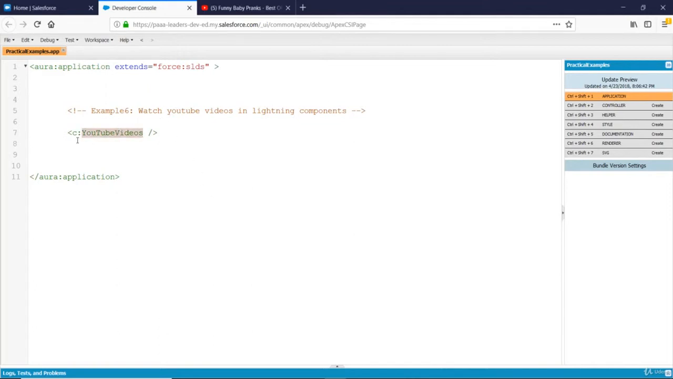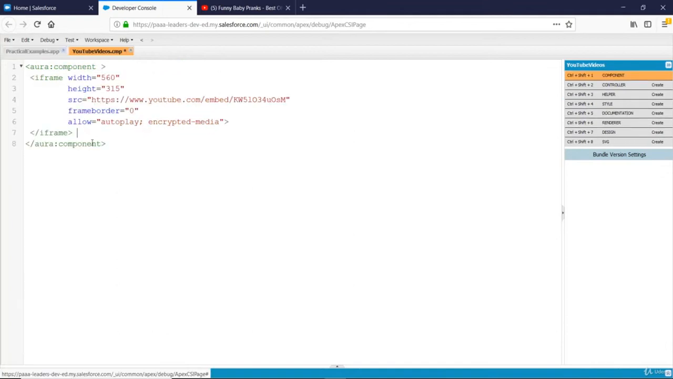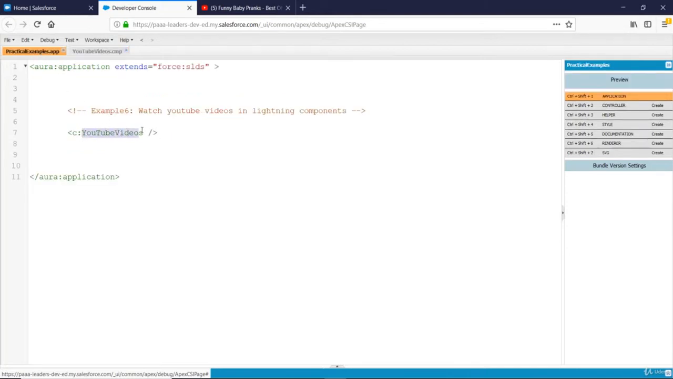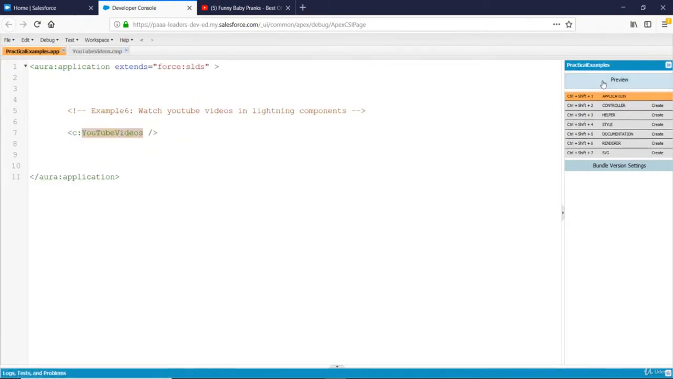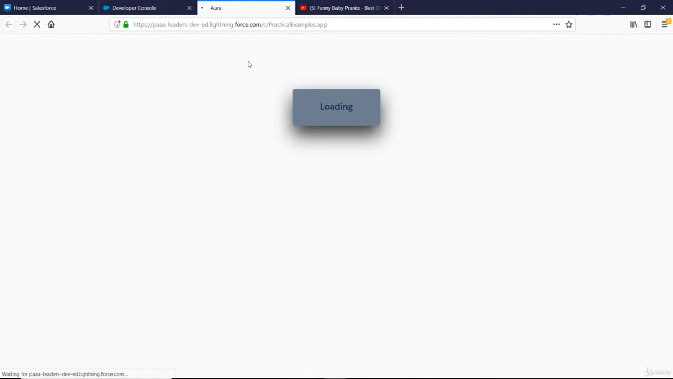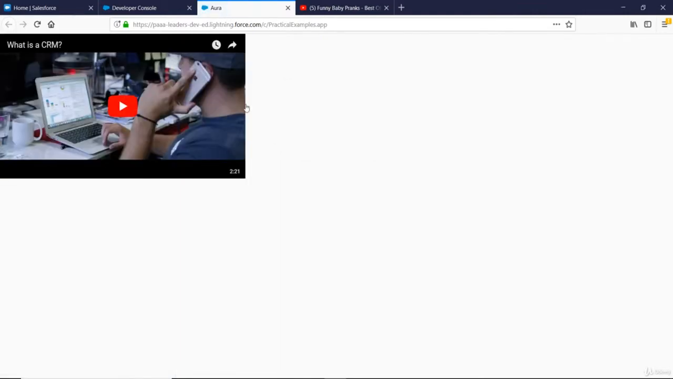So here I have one component, YouTube videos. Let me open this Lightning component. So here it is. You can see I am using iframe tag, which is an HTML tag, to embed any YouTube video. So if I preview this YouTube videos component, then here it is. You can see this YouTube video, what is a CRM, right here.